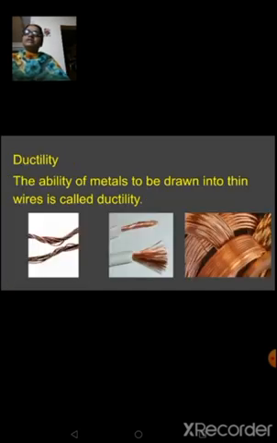Next is ductility. The ability of metals to be drawn into thin wires is called ductility. You remember ductility, the word starts with D. It can be drawn into wires. Because of this property, we are able to use copper wires as our electrical wires. Even aluminium is used, because these metals can be drawn into very fine, thin wires. Examples you can give on your own: copper, aluminium. These are all familiar examples.